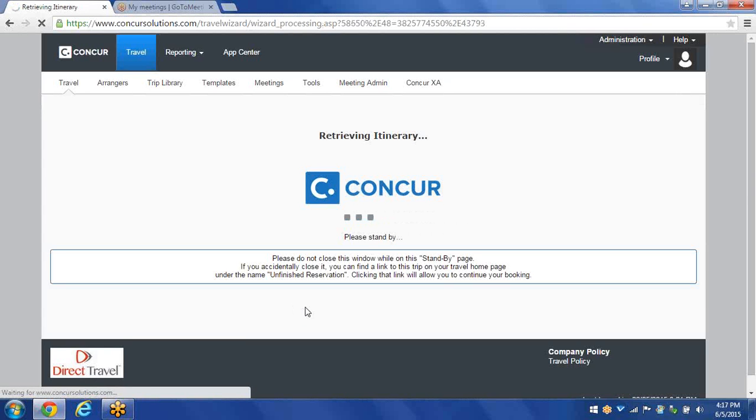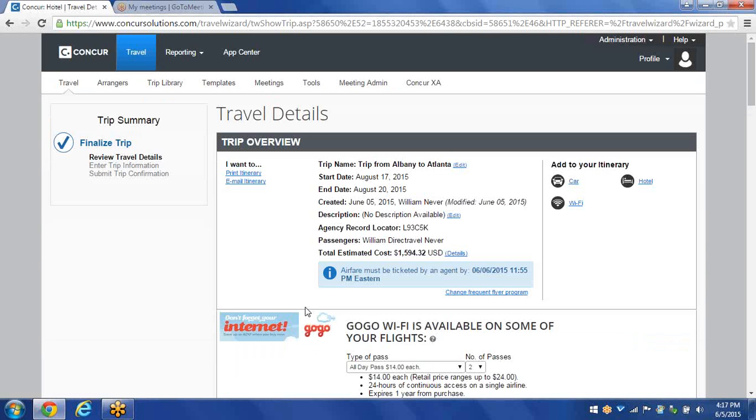So the travel details page looks a lot like an itinerary. Everything will be in order: I'm sorry, your departure flight first, car, hotel, and then return flight home. So if you notice on the left-hand side of the trip summary, we are in the finalized trip section where there are 3 final steps. So right now we are in the review travel details.